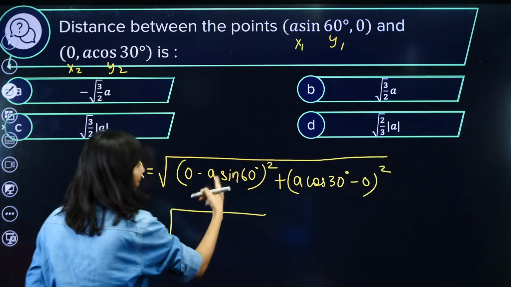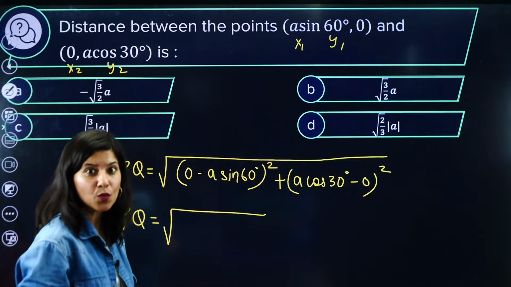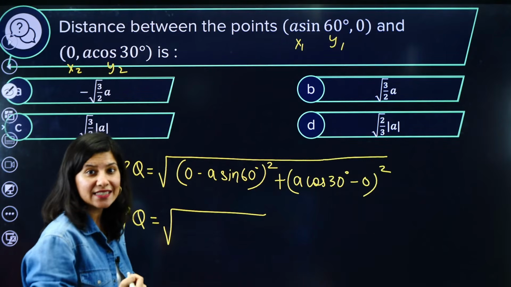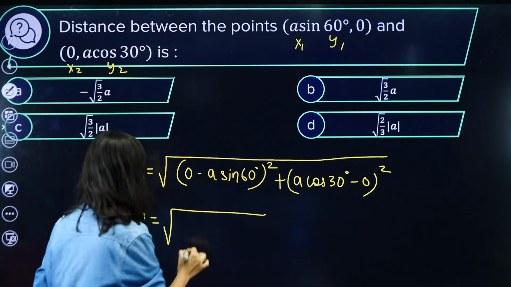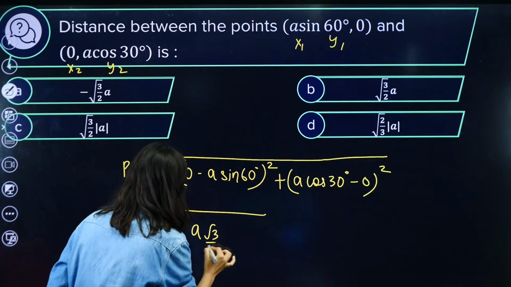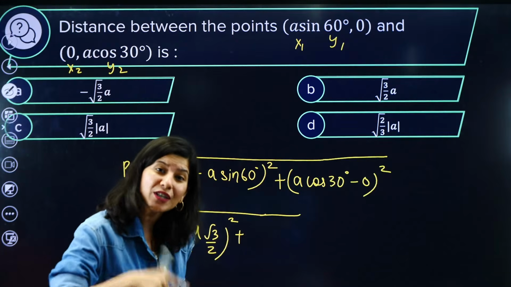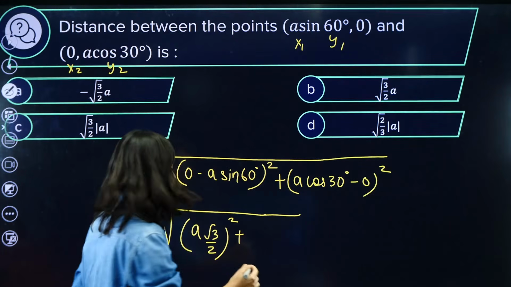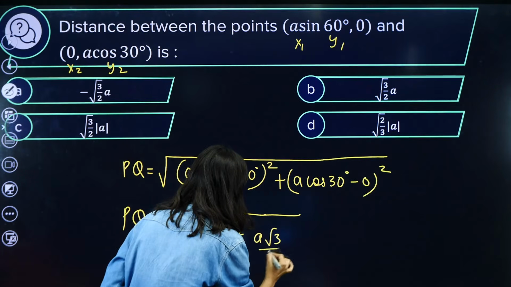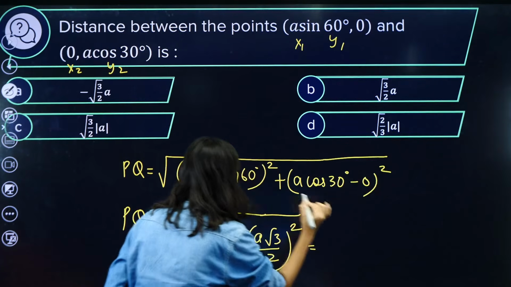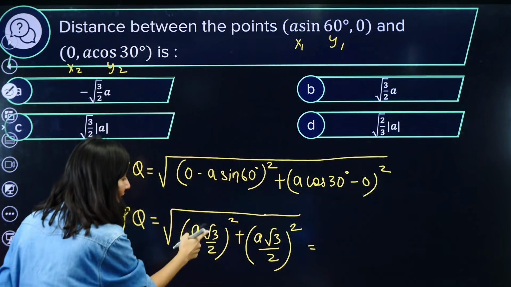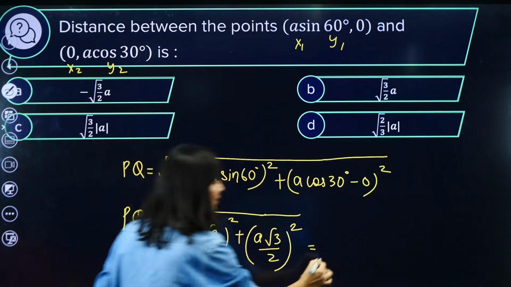So this is a sin 60 degree. You know the value of sin 60 degree. It is root 3 by 2. So this is going to be (a root 3 by 2) whole square plus a cos 30 degree. Cos 30 degree and sin 60 degree are both the same, (a root 3 by 2) whole square. Clear? So this is actually going to be 3 by 4, and this is also 3 by 4.